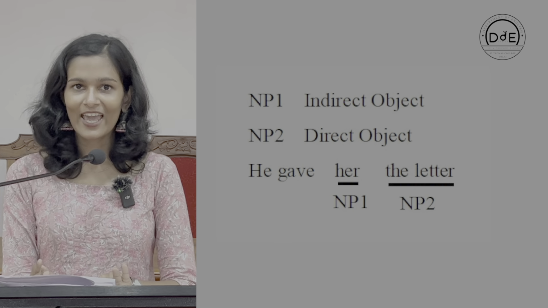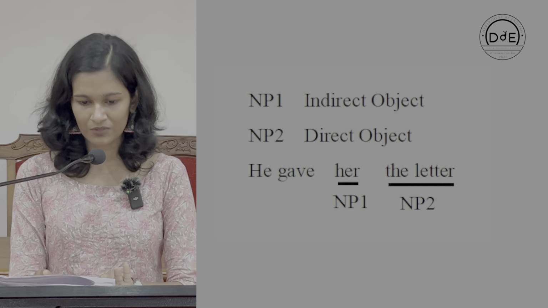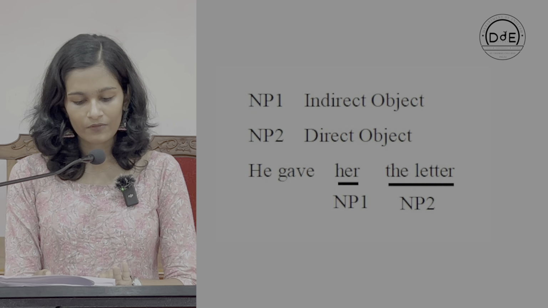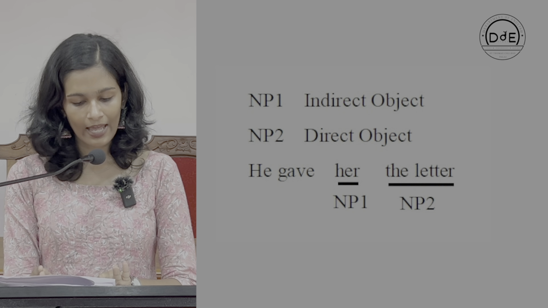If we consider NP1 as the indirect object here and NP2 as the direct object here, we know that the indirect object is her and the direct object is the letter, then the subcategorization frame would be a blank space followed by NP1 followed by NP2. The fourth one is copulative verb.